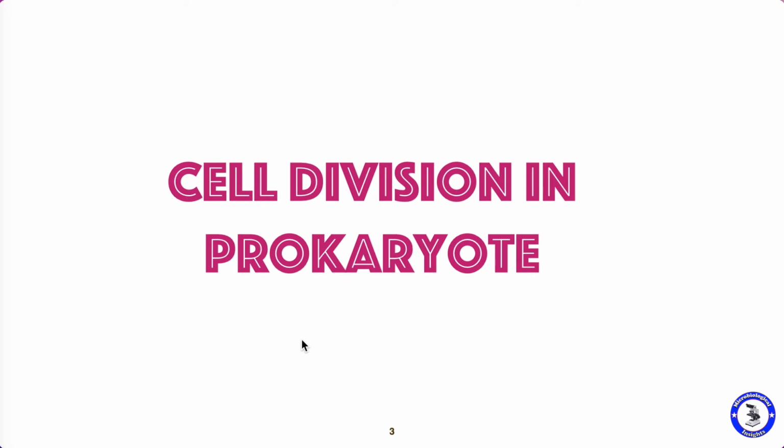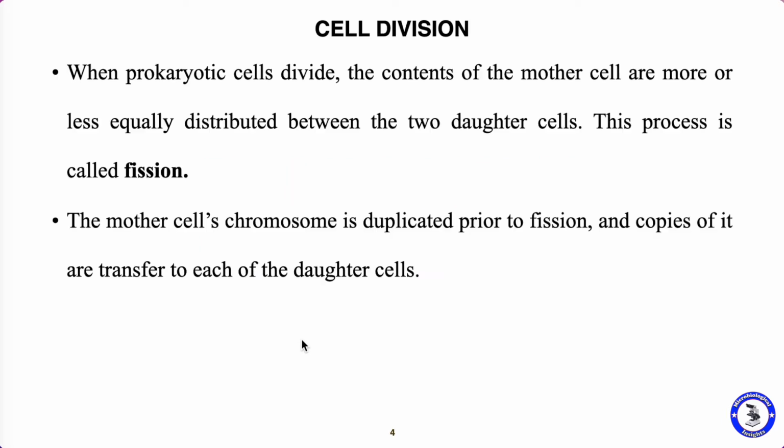Next we move on to cell division in prokaryotes. When prokaryotic cells divide, the contents of the mother cell are more or less equally distributed between the daughter cells. So what happens during the cell division in prokaryotic cells? If a single cell divides, all the contents present within the mother cell are equally distributed to the daughter cells. This process is termed as fission.